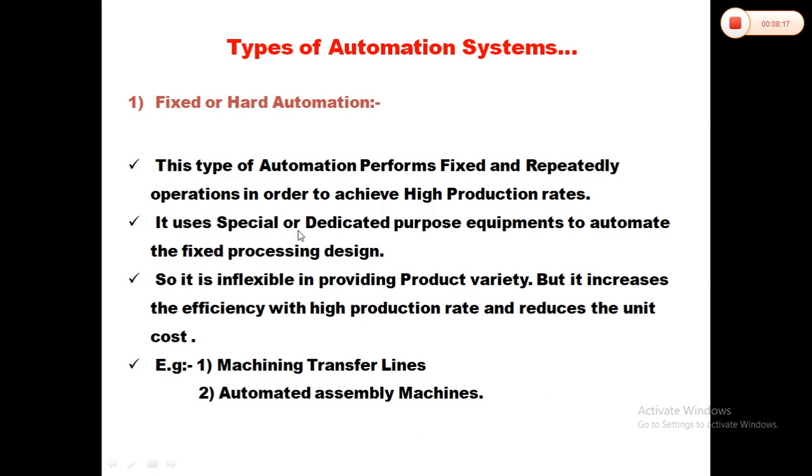It uses special or dedicated purpose equipment to automate the fixed processing design. So it is inflexible in providing product variety, and it is used for only one product. But it increases the efficiency with a high production rate and reduces the unit cost. For example, machining transfer lines or automated assembly lines, used for transferring machines or systems on assembly lines.